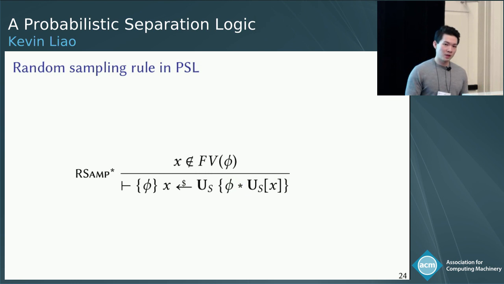And here's the rule for random sampling. So again, in the precondition, we have this free variable restriction. And in the conclusion, this says that if we start in an input distribution satisfying phi, then we uniformly sample from the set S and assign that value to x. Then in the output distribution, x is, of course, uniform over the set S. And being a fresh random sample, it's independent from the rest of the program state.